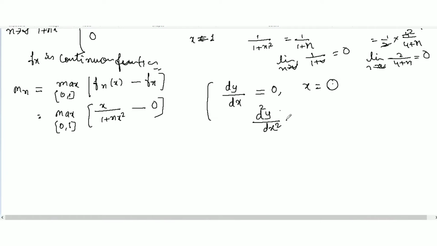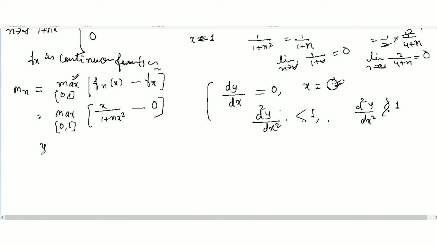If d2y over dx square is less than 0, this x will be the maximum point. And if d2y over dx square is greater than 0, this x value will be the minimum point. So what are we going to find? Maximum. Okay, so let's start from here.